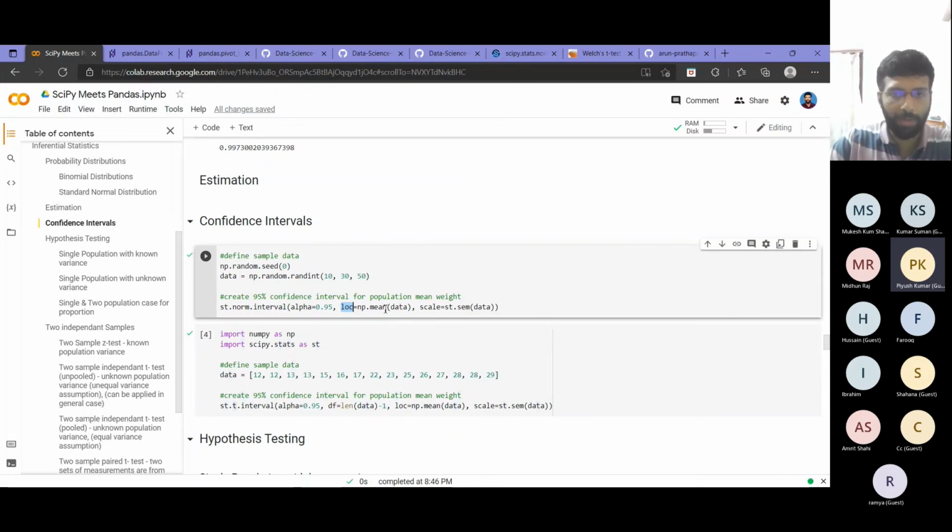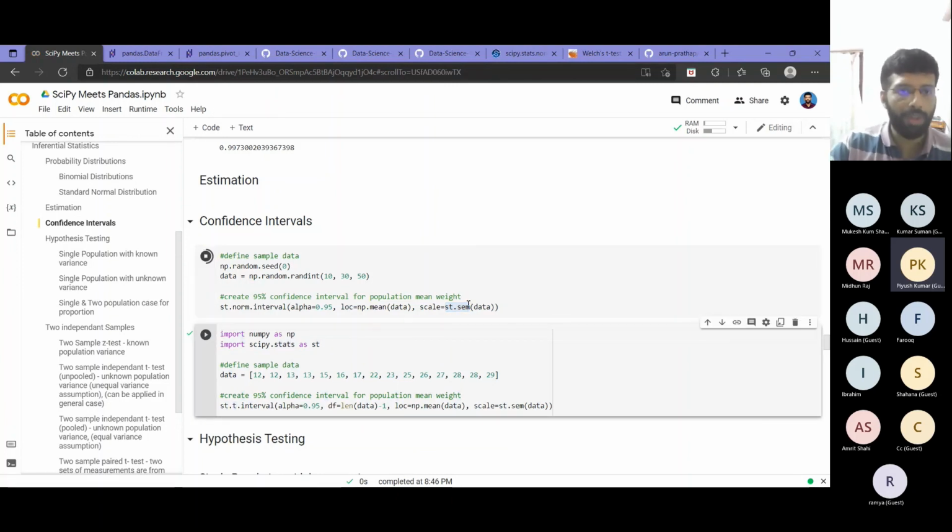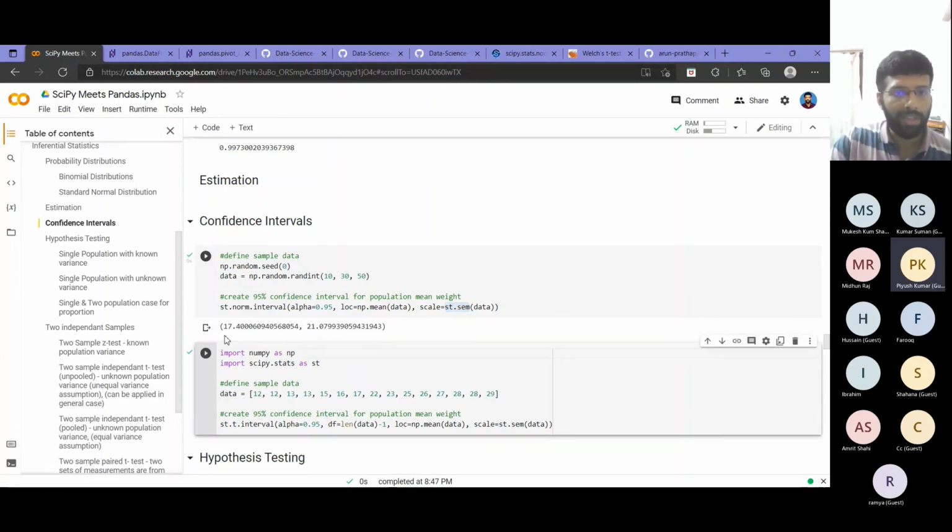That mu I have to pass as loc, and our standard error, sigma by root n, I have to pass as scale, st.sem of the data, and finally you will get values as 17 and 21. So this will be the confidence interval corresponding to 0.95 for the data which lies between 10 and 30.